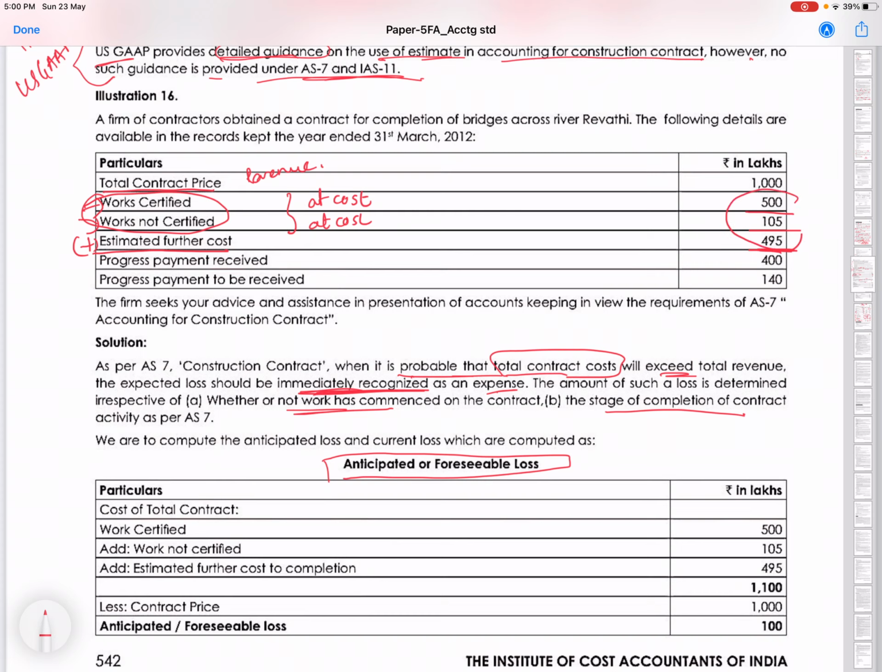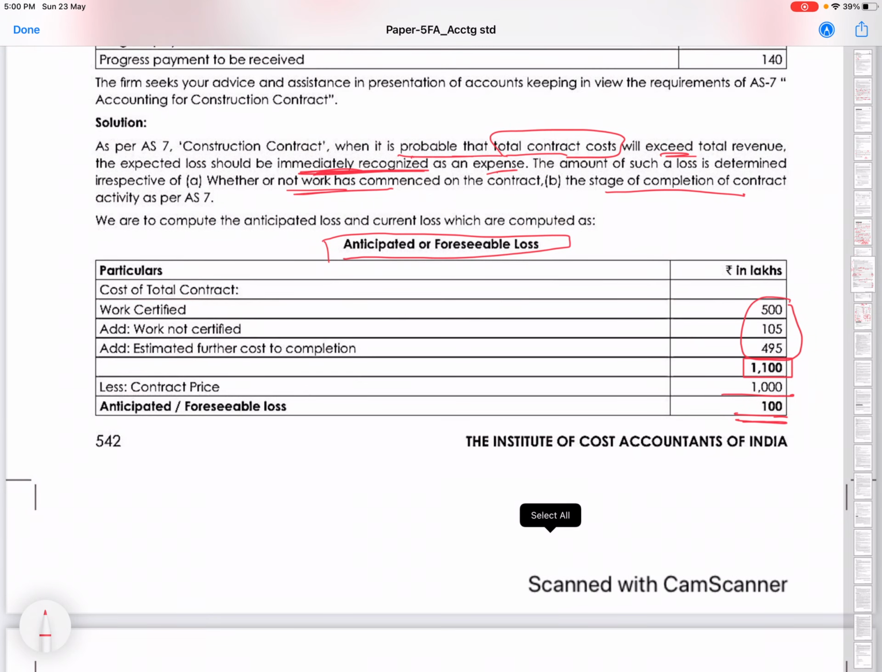So this is the total cost which the contractor assumes to be making till the end of the contract. So what is the total? They have shown it here. The total is 1100. And what is the contract revenue, which is the contract price? 1000. So it is assumed that at the end of the contract we will be making a loss. So the anticipated or foreseeable loss is 100. If at this point we are expecting a loss on the contract, it should be immediately booked. So this 100 we will book.